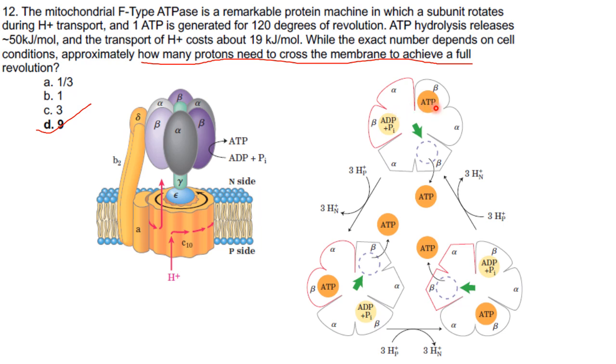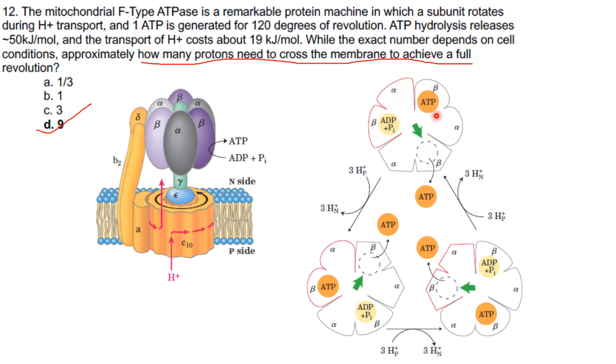Again the beta ATP subunit changes to the beta MT conformation, which has low affinity for ATP, and it will be released from the enzyme surface. This is what is happening in a 120-degree revolution.